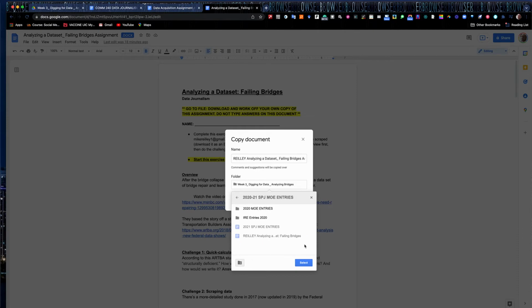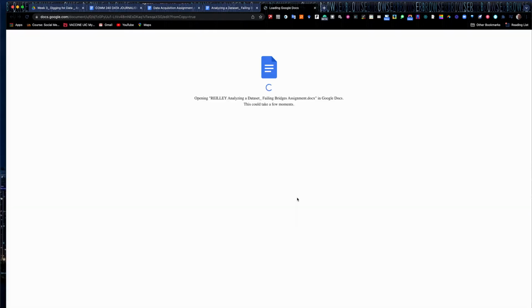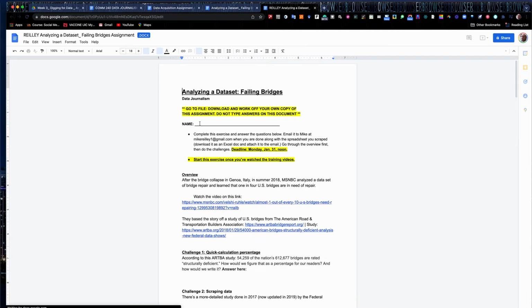It will be innocuous and you can't see it. Okay, there we go. So I'm going to save it somewhere else. You'd want to select your personal folder, wherever you keep your homework on Google Drive, and have your name in the title. And save it. And put your name on it. Put your name on the copy, not the original.